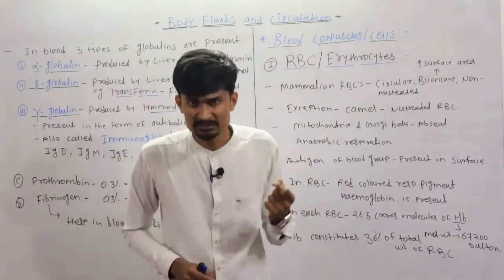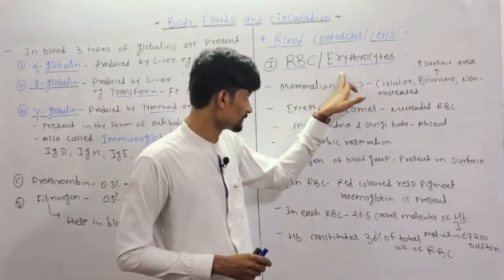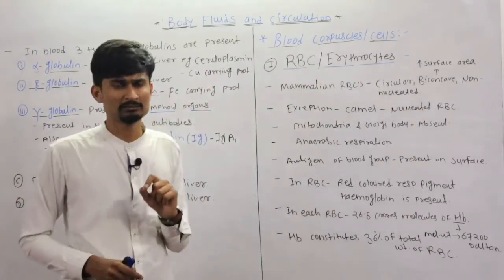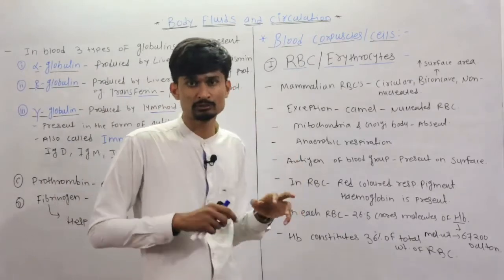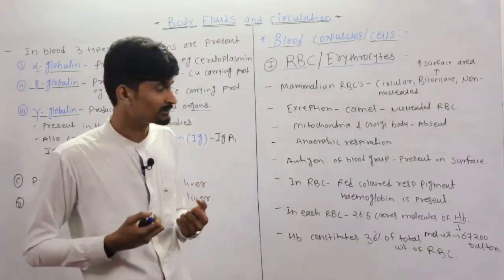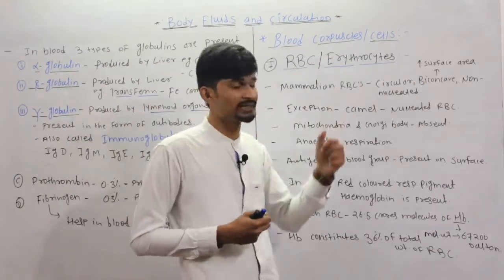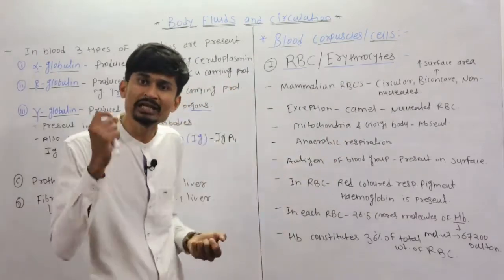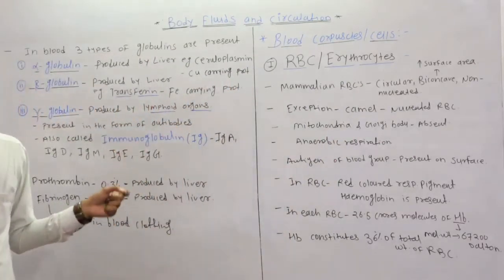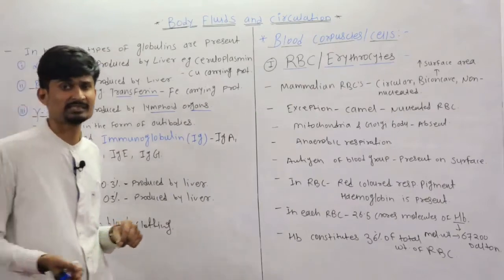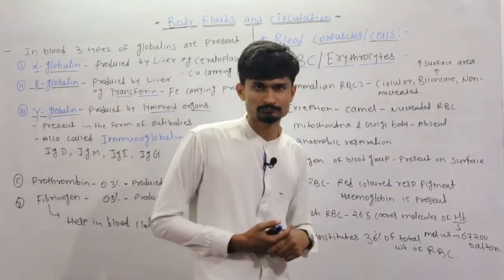Another name for RBC is the erythrocytes. Now what is the meaning of erythrocyte? Erythros means red and cytos means cell. So red cells, that is why the word is erythrocytes, meaning red blood cell.